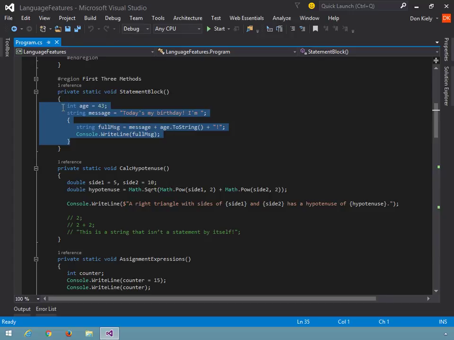The first one is the age declaration and initialization. Second is the message declaration. The third is this code block, the open and closing brackets. The fourth is this declaration for full message. And the fifth is that statement right there.